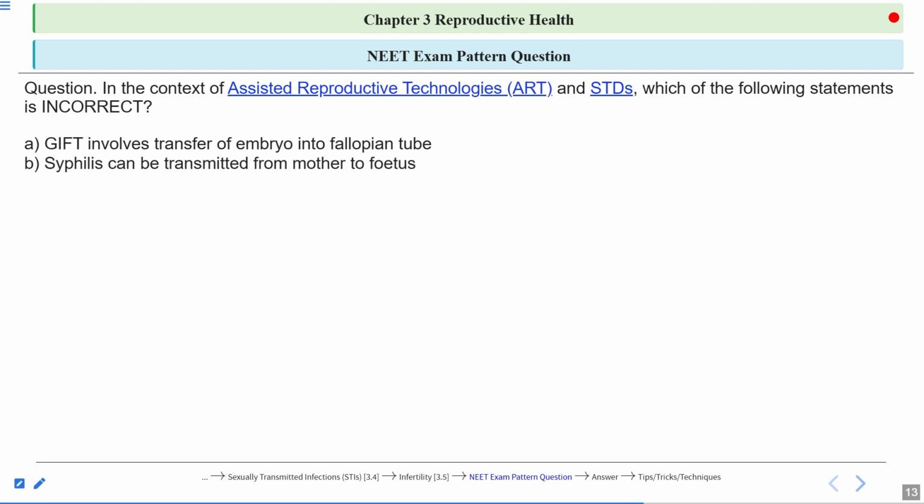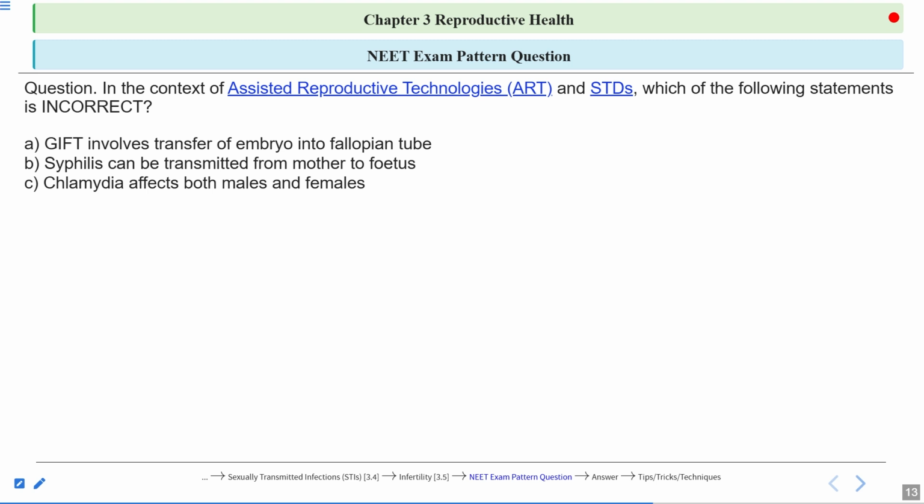The next one is, syphilis can be transmitted from mother to the fetus. Is this statement correct or incorrect in context of ART and the STDs? Syphilis is an STD. Now, statement C is, chlamydia affects both males and females.